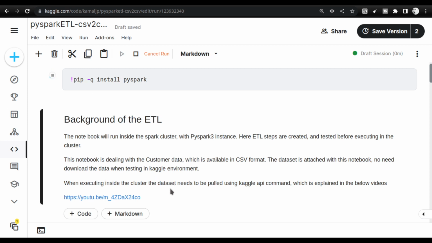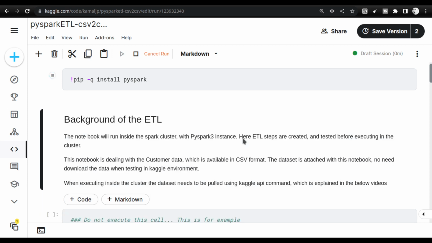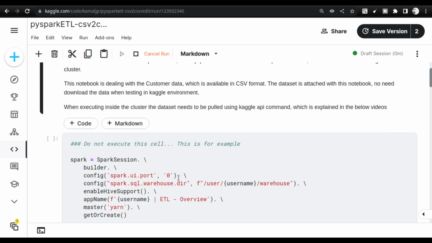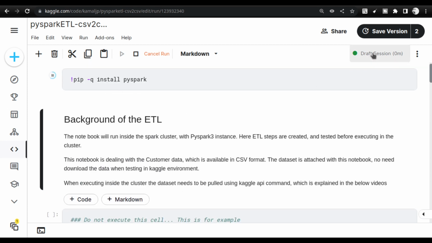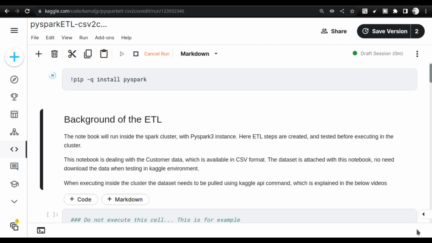The important point is that the idea of doing ETL inside the cluster is not the same as doing ETL inside the PySpark environment. So keep that in mind. Let PySpark get installed. The session is getting started right now. The session has started and the installation has begun. Let me get back to you once it is done.